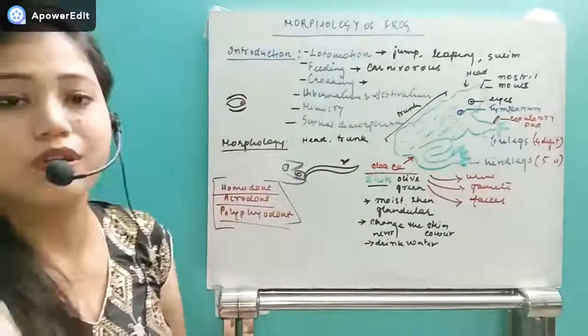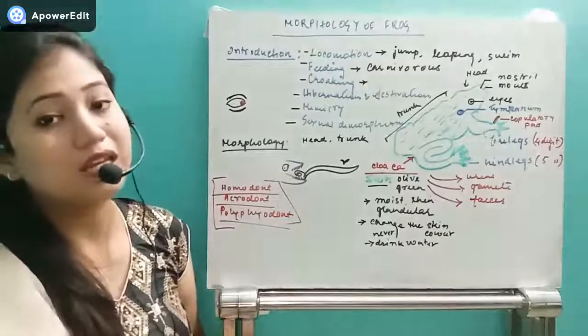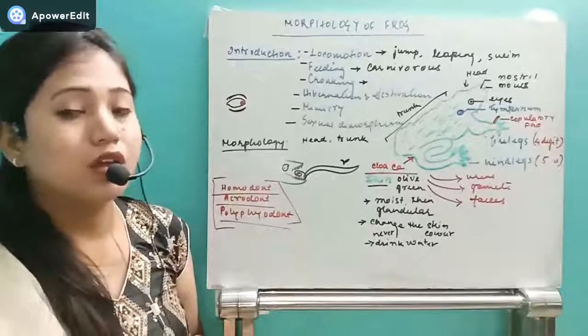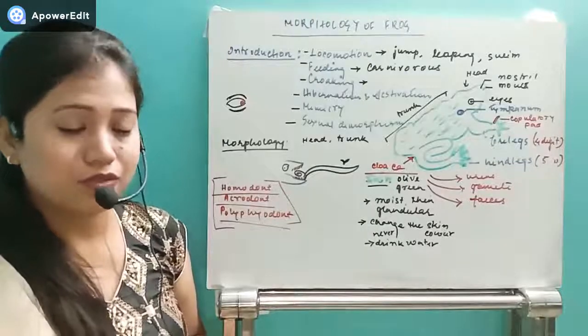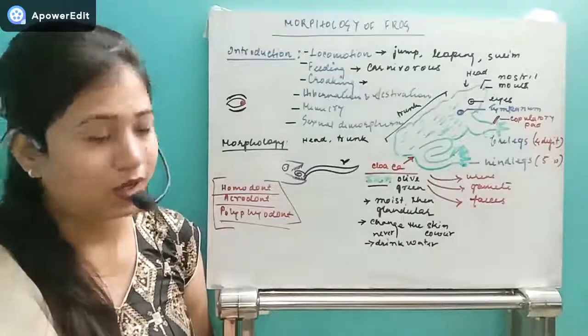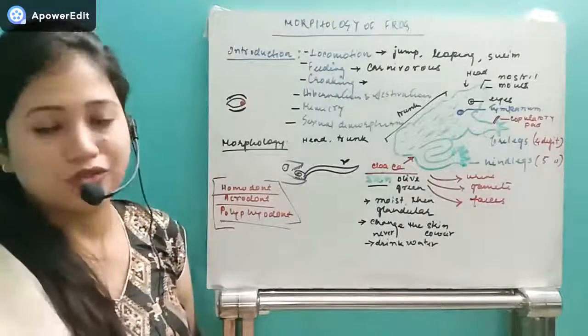They don't have a separate urinogenital apparatus and they don't have a separate anal apparatus. So the same opening which releases urine, gametes and the fecal matter or excreta, that common opening is known as the cloaca. So that is about the morphology, just the introduction.